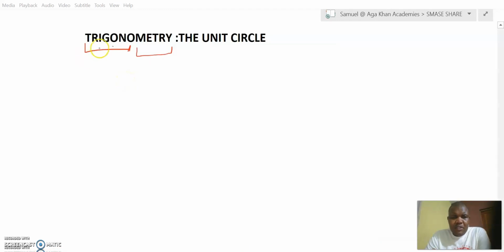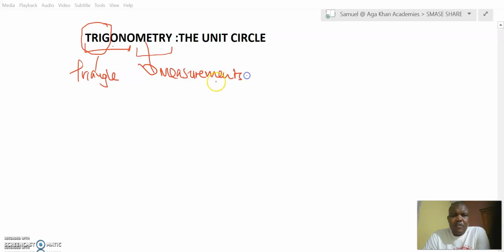So in this trigonometry, we are going to look at what trigonometry really is. Trig here means the triangle and metry means measurement. So we are talking about the measurement in a triangle. So trigonometry then means the measurement in a triangle. And in all those situations that we have seen above, we are talking about triangles, angles in a triangle. We are talking about measurement of various sides of a triangle.